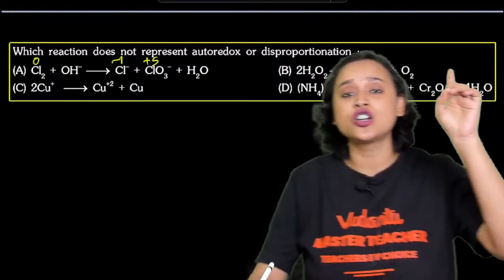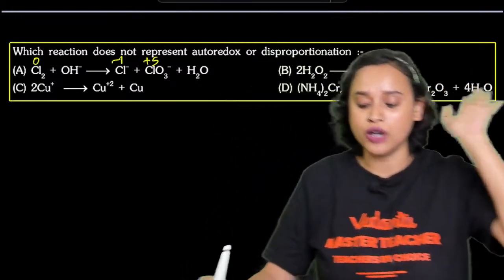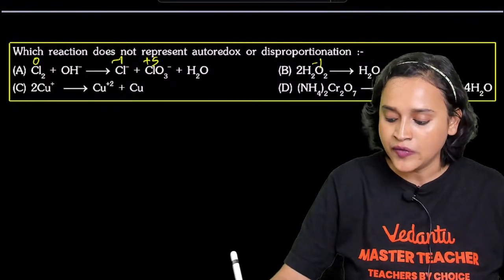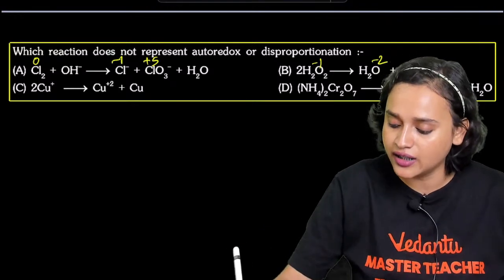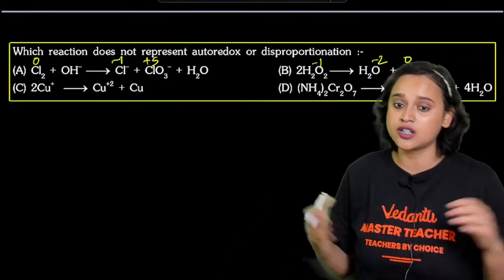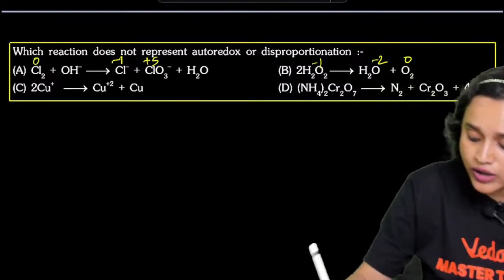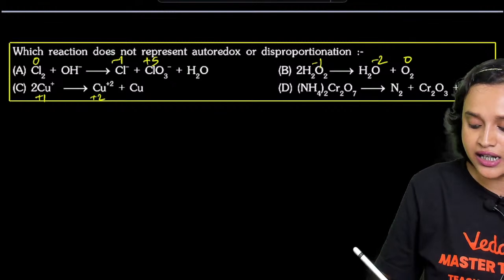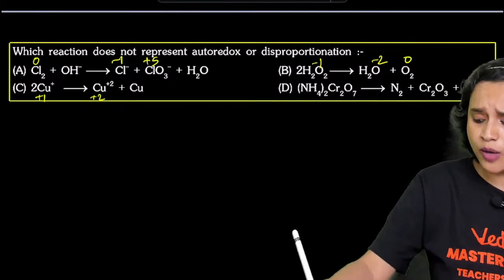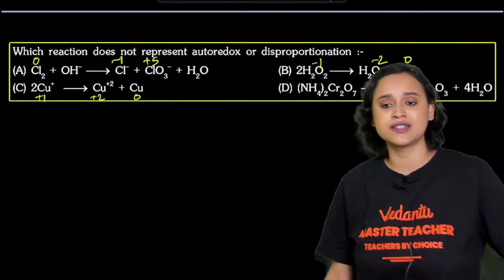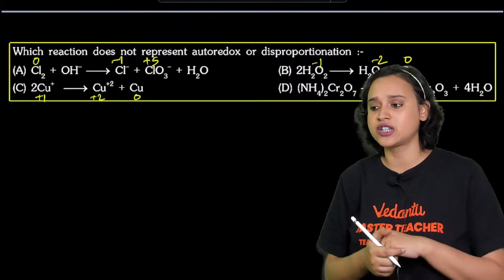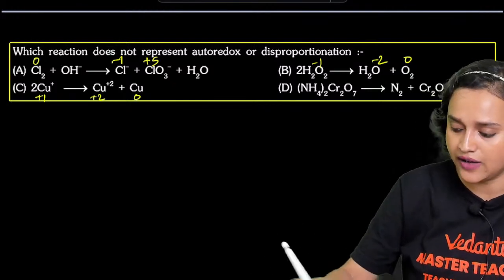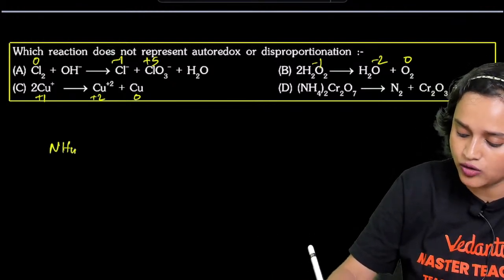2H2O2, we have seen a lot of examples, so we know that here oxygen is in -1 oxidation state. It goes to -2 oxidation state, and here it will be in 0 oxidation state. So this is also a disproportionation reaction. Now look at Cu. Cu here is in +1 oxidation state. It goes to +2 oxidation state, and from there it also reduces to 0 oxidation state. So this is also a disproportionation reaction, right? Very good. But if you look at this last example, everybody, check it out.